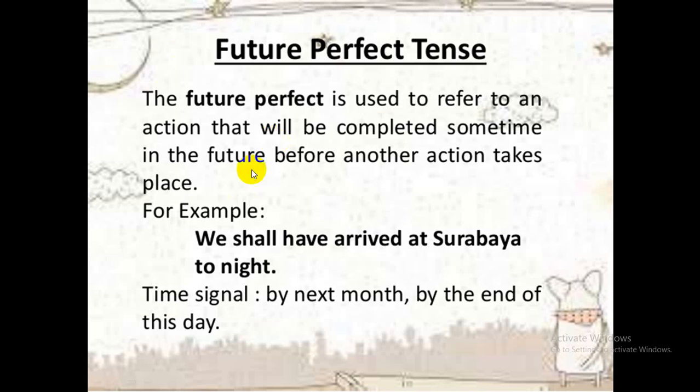Such as, see, we shall have arrived at Surabaya tonight. Tonight, that is today's night. So while we will use by the next month, by the end of this day, at that time we can very easily understand this is from future tense. This mentions that something is about to happen in future.